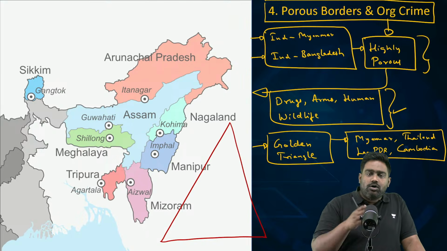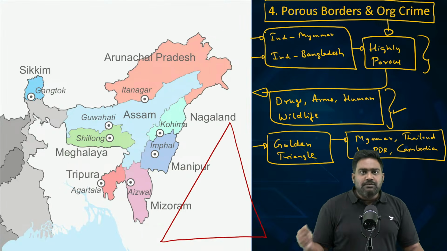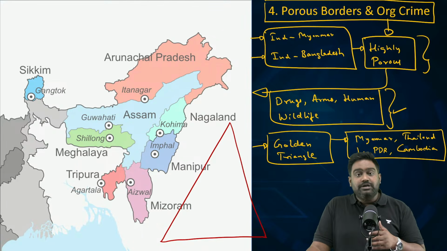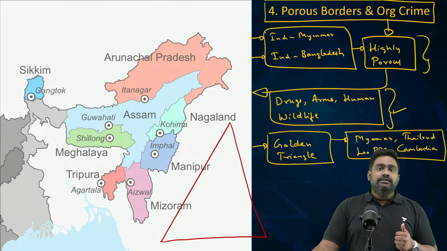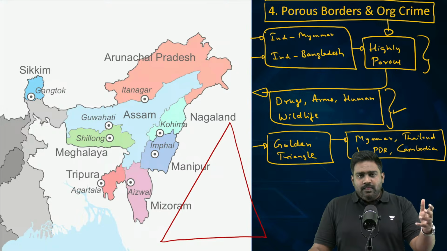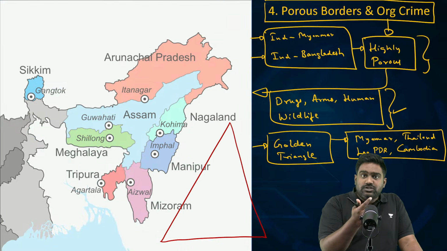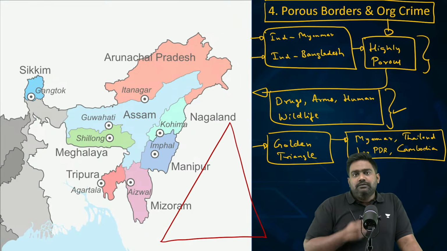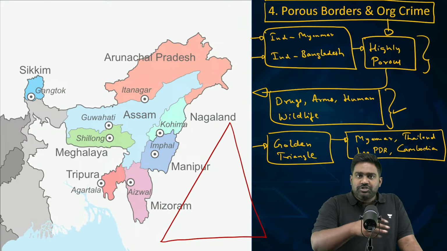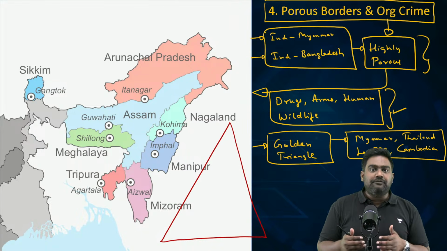This region has been a hotbed of animal hunting and poaching and wildlife trafficking because there is a huge black market for animal products. Superstitious belief in Asian traditional medicine, Chinese medicine, that few animal products have healing properties. So, for example, the skin of the tiger, the teeth and the nails of a tiger, the tusk of an elephant, the horn of a rhinoceros, they're all prized, valuable assets. So, hunting and poaching, which takes place across this region, including in India, feeds this black market of wildlife trafficking.